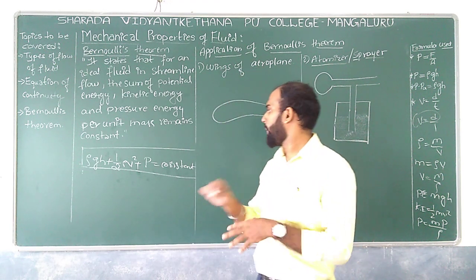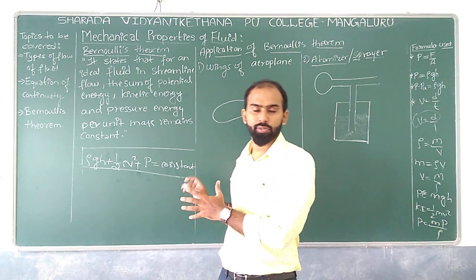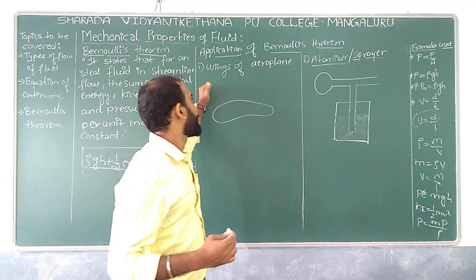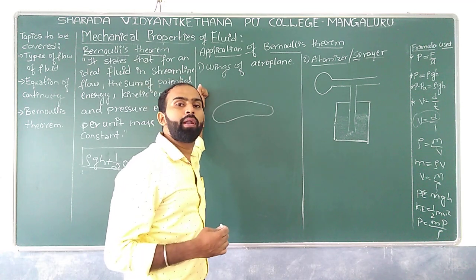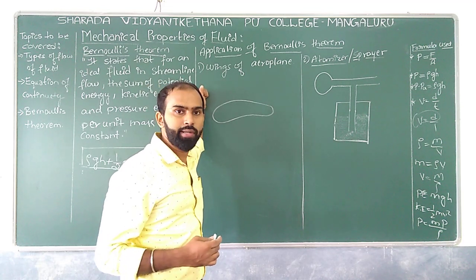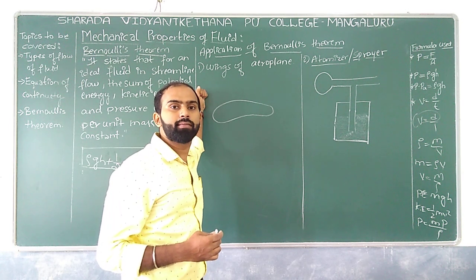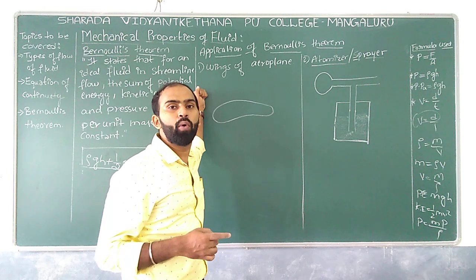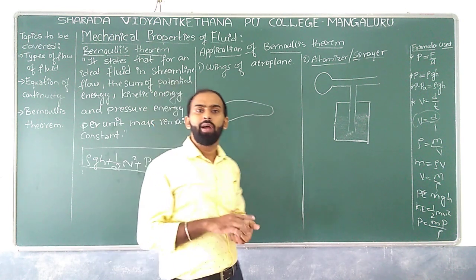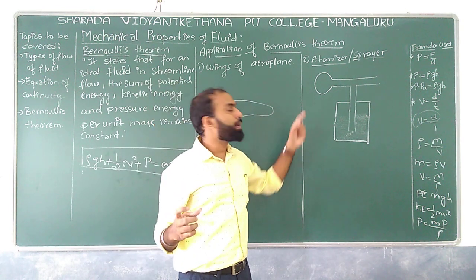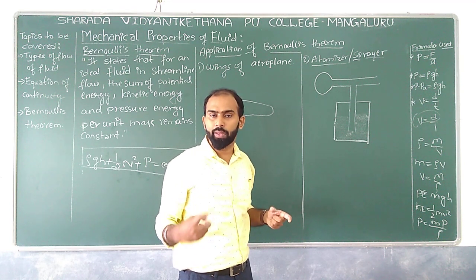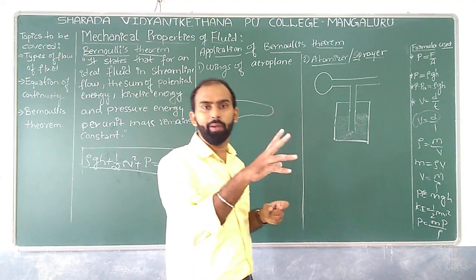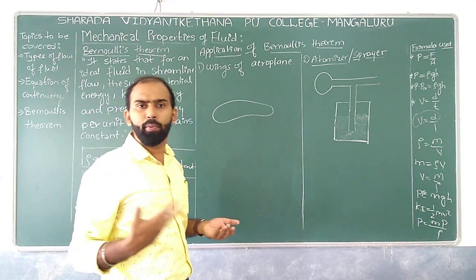By taking help of this relation, we will get to know some applications: how aeroplane wings are constructed and what makes an aeroplane fly, correct? And similarly, what could be the principle behind a sprayer, like the perfume spray you might have observed. If you press it, it will sprinkle out the perfume, right? So how is it possible?